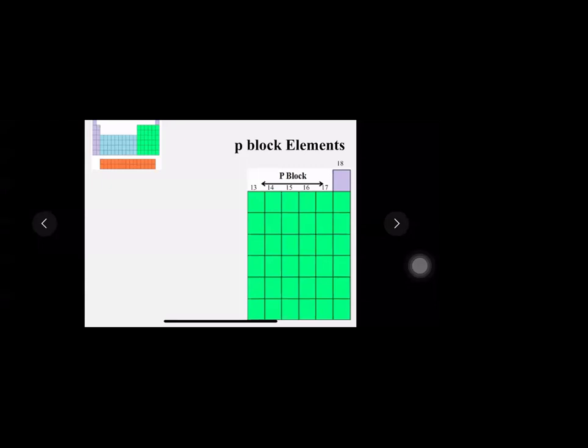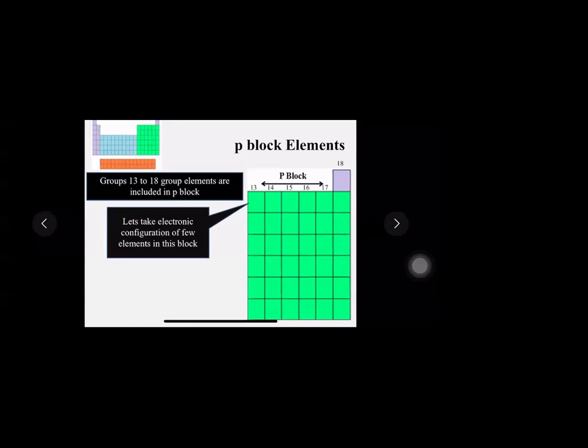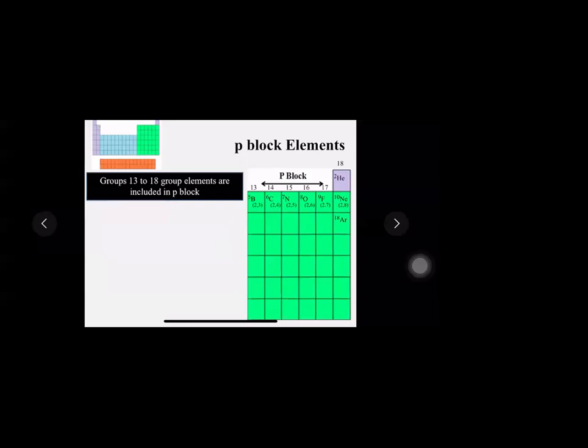What will be the next thing we're going to talk about in each block? Groups 13 to 18 elements are included in P block. Now let's take the electronic configuration of a few elements of the block. These are the names of the elements: boron, carbon, nitrogen, oxygen, fluorine and neon.